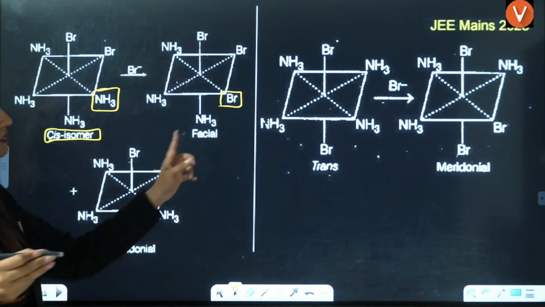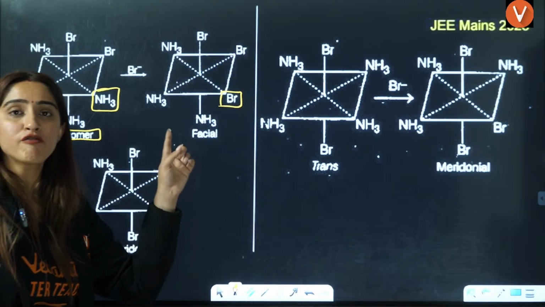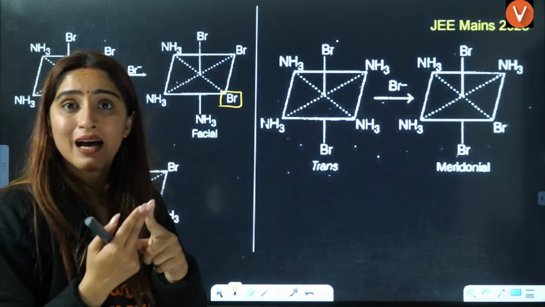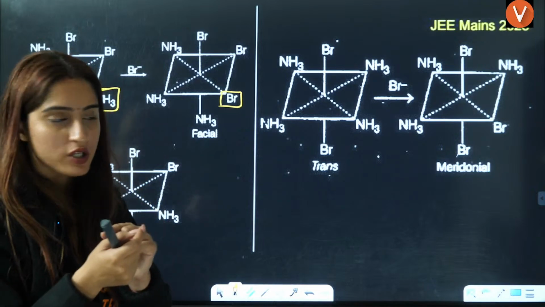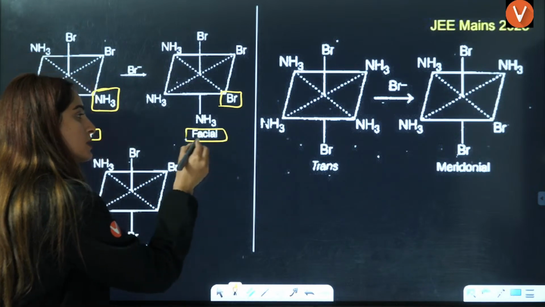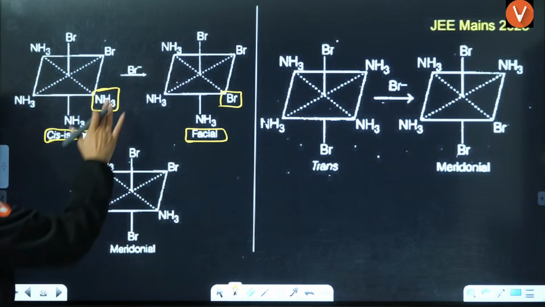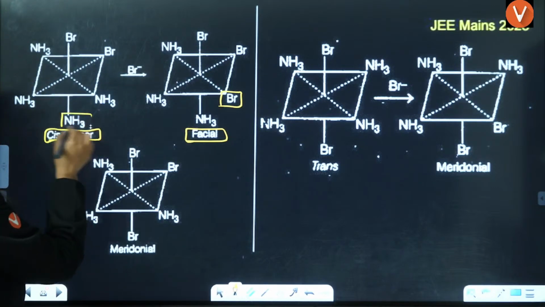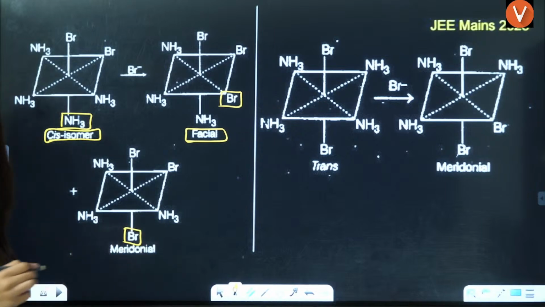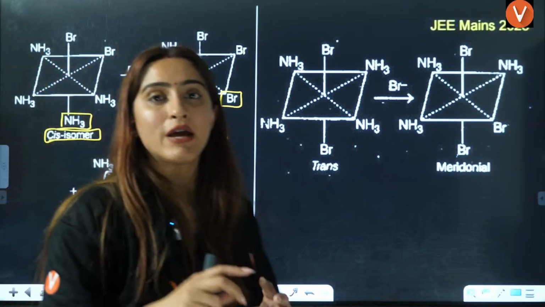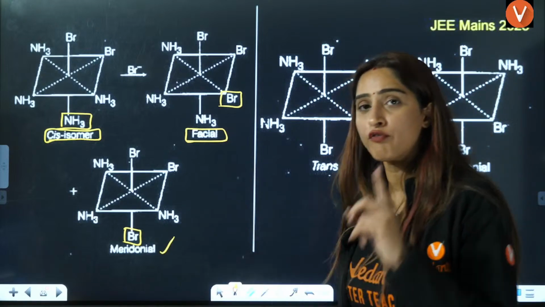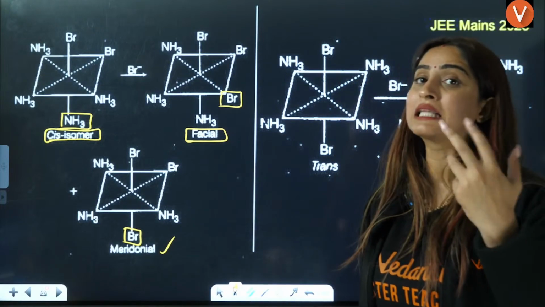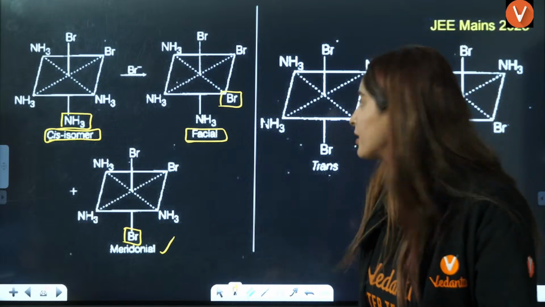As you can see, this is a facial isomer where the same kind of ligands are next to each other. So that is the facial isomerism. Also, it can replace this particular NH3 where you will have meridional isomerism. So when you have cis isomer, the answer is facial and meridional. So from cis, you have 2 other isomers that can be formed after the reaction.